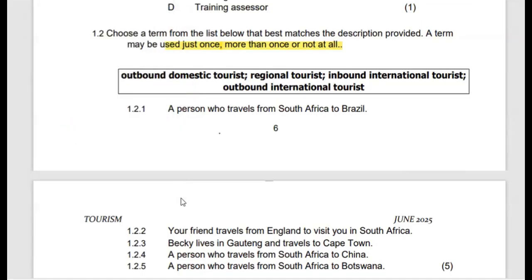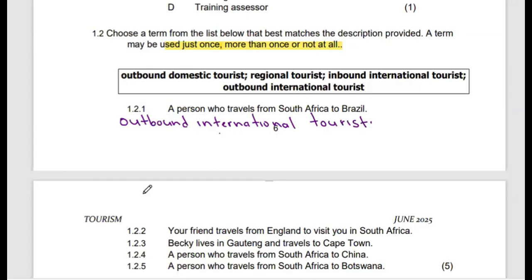We are going to consider this one as an outbound international tourist, simply because he is crossing the borders of South Africa into a new territory known as Brazil. So we consider that type of tourist to be an outbound international tourist. That is the first one.